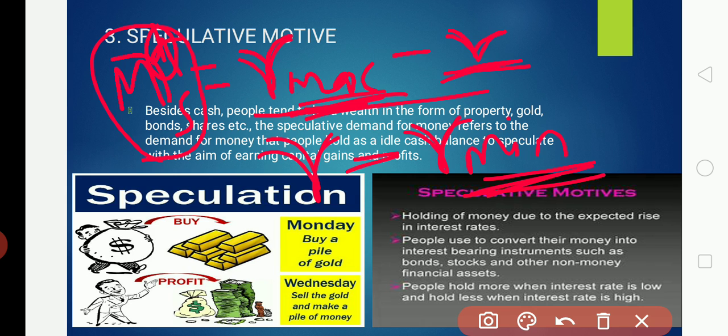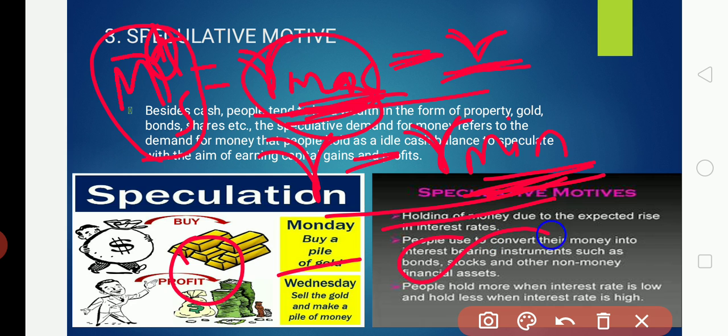Both are positive constants. It clearly states that as R decreases from R maximum to R minimum, the speculative demand for money decreases from 0 to infinity.